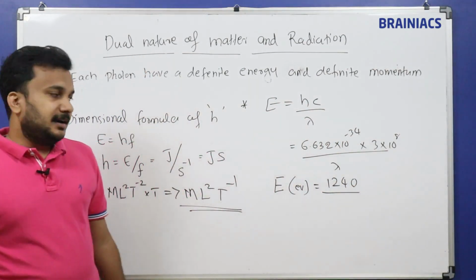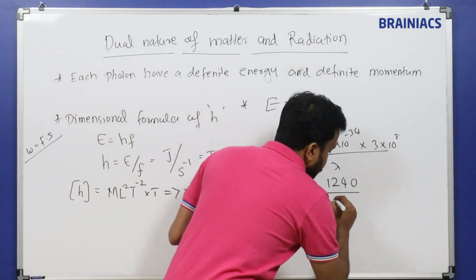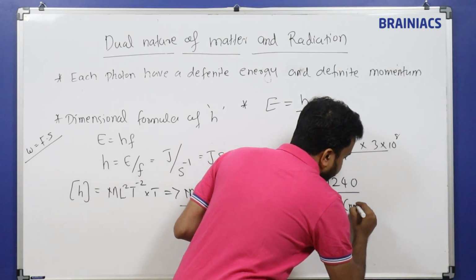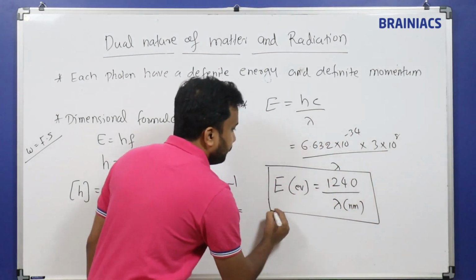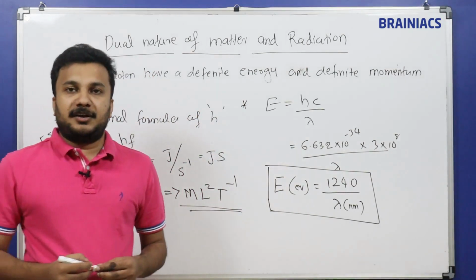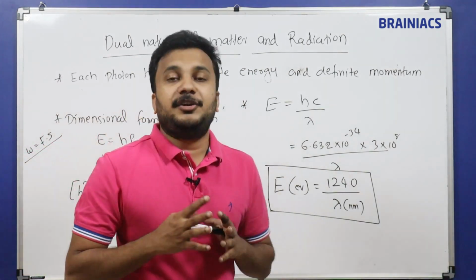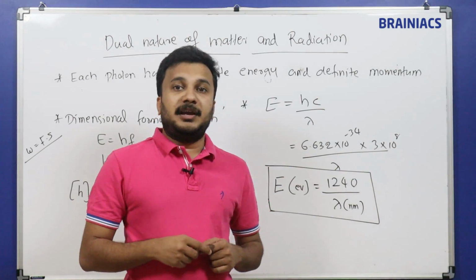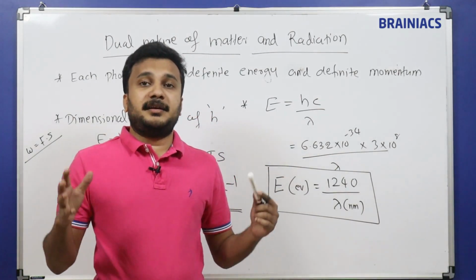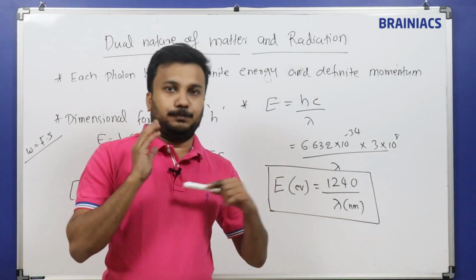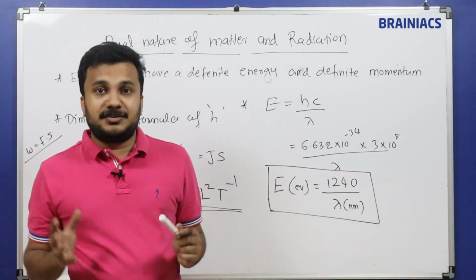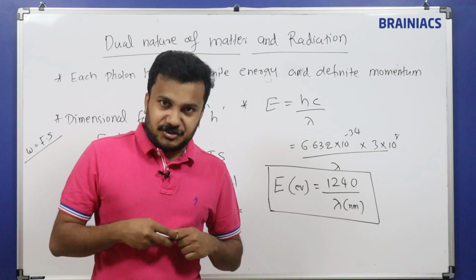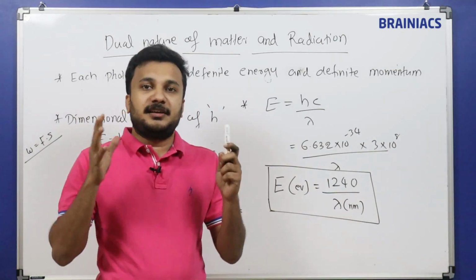But remember that lambda in the question must be given in terms of nanometer. This is very important when you solve the problem. Suppose they ask you a question: a yellow light of wavelength 800 nanometer is hitting a metal surface. What is the energy of the radiation? That means, what is the energy of that light?